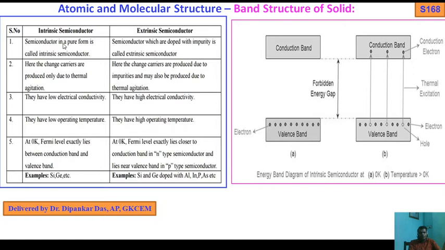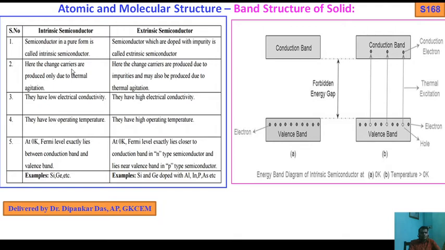Now the difference between intrinsic and extrinsic semiconductors. A semiconductor in pure form is called an intrinsic semiconductor. A semiconductor doped with impurity is called an extrinsic semiconductor.